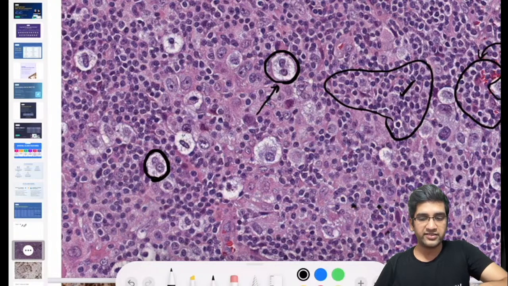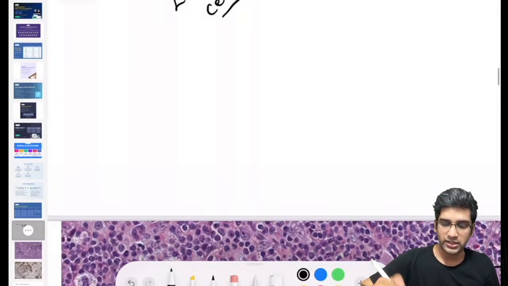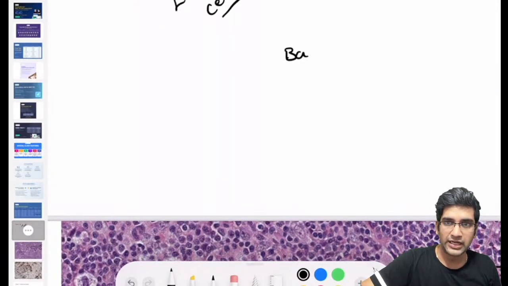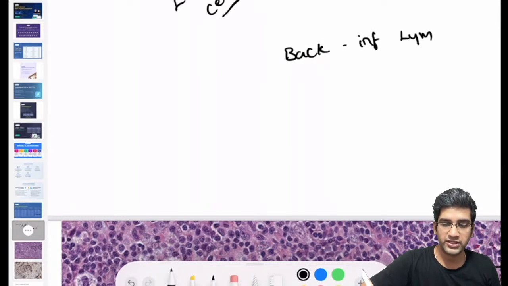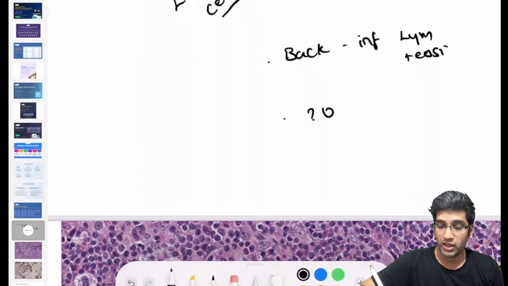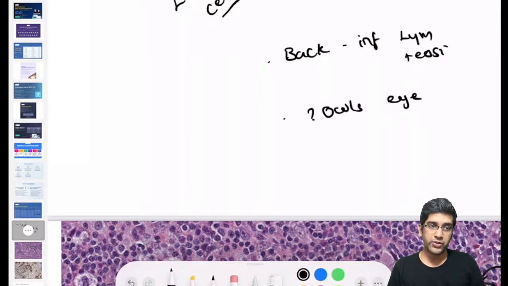I'll enumerate the findings. I'll write them down as well if you guys want. I'm having background inflammatory infiltrates, which is composed of lymphocytes and a little bit of eosinophils. I'm having query outside nuclei. I'm not sure whether it's an outside nuclei.